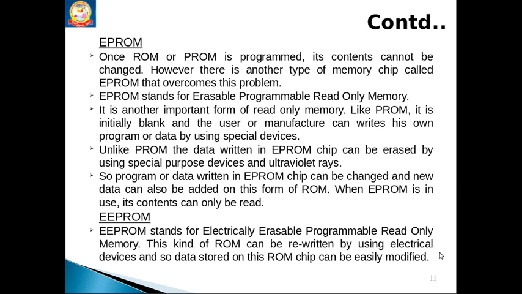Third one, electrically erasable programmable read-only memory. This can be rewritten easily by using electric devices. This means these ROM chips can be modified easily when compared to the previous two categories. In programmable read-only memory, erasing is not possible. In erasable programmable read-only memory, we can erase by using ultraviolet rays. This third category is very easy. With electric devices we can easily modify the data in read-only memory. These are the three types of ROM.